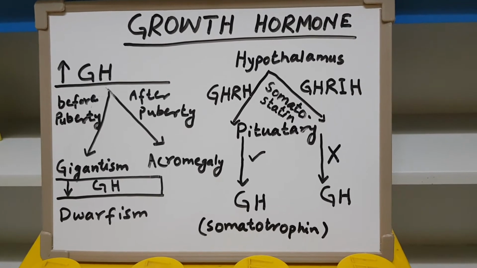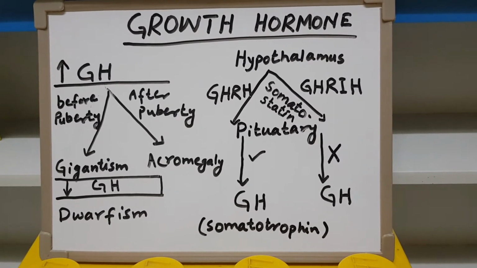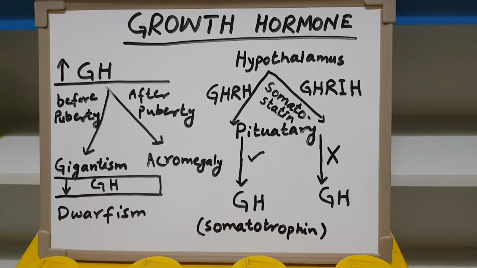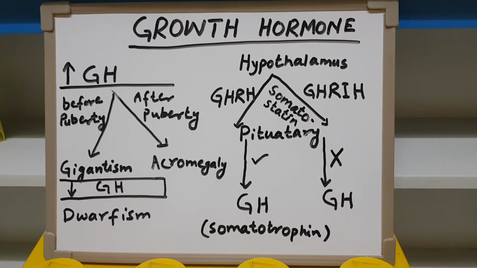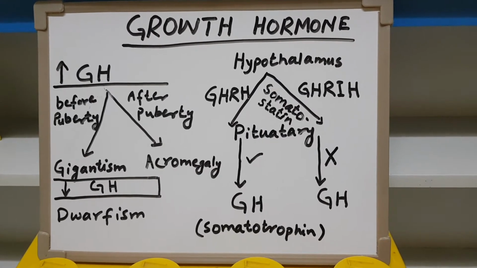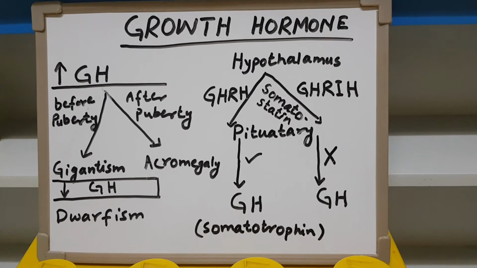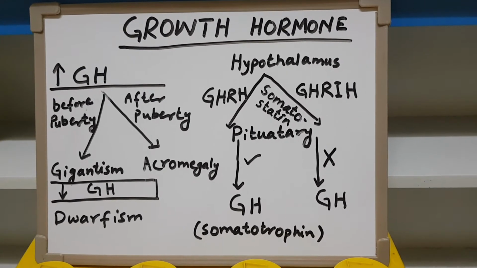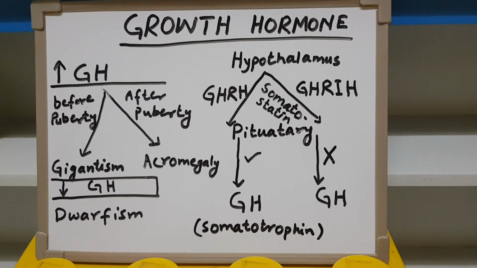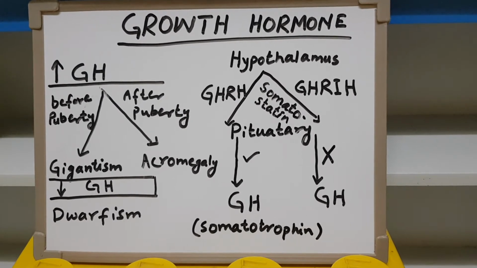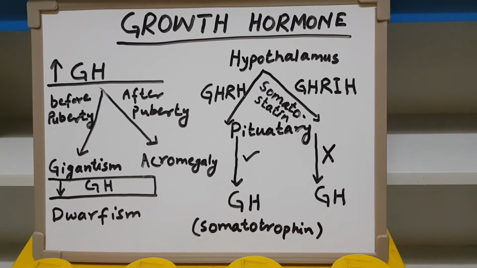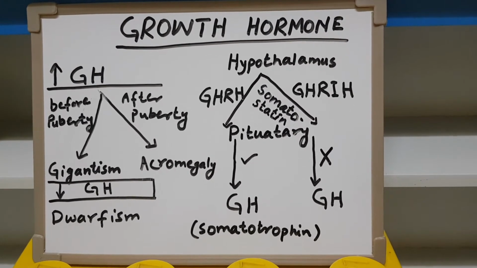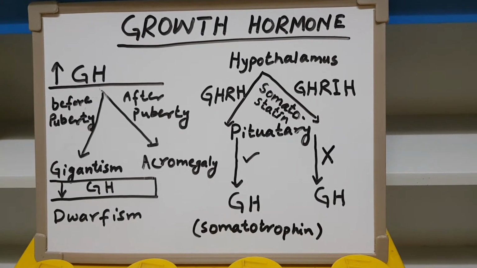Another interesting fact about growth hormone is that its secretion is stimulated at the time of hypoglycemia. What is hypoglycemia? Hypoglycemia is a situation when the blood glucose level drops below a certain level. Normally blood glucose concentration is maintained at the level of 1 gram per liter. So whenever it decreases below this level, the situation is called hypoglycemia.